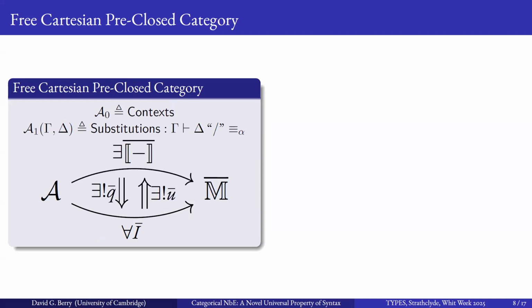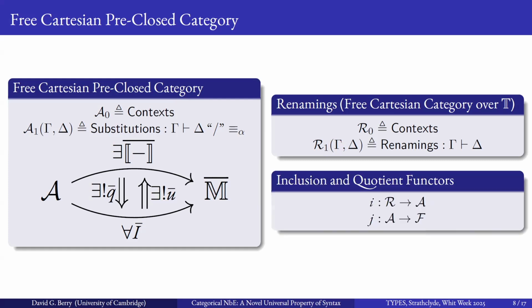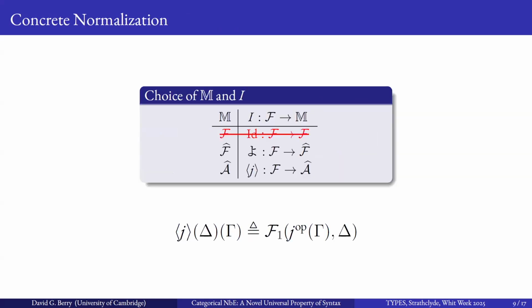And again, that has a similar universal property, and we get a pair of natural transformations there. And we're also going to need a category of renamings, which is just variable for variable substitutions. And we have a pair of Cartesian and identity on objects functors here: the inclusion of renamings into the free Cartesian pre-closed category and the quotienting of the pre-closed category into the fully closed category.